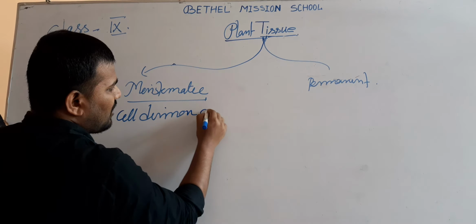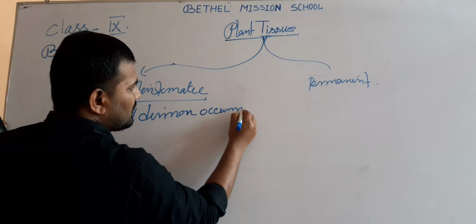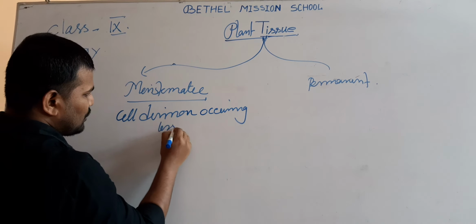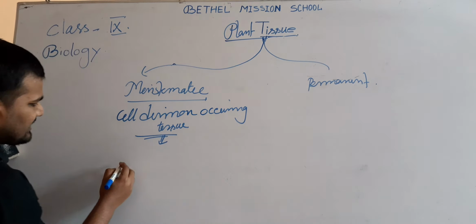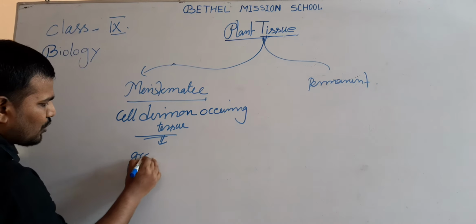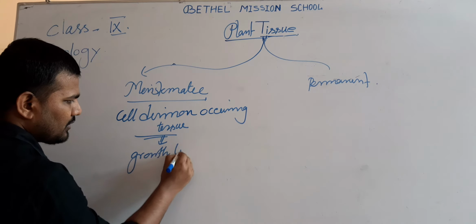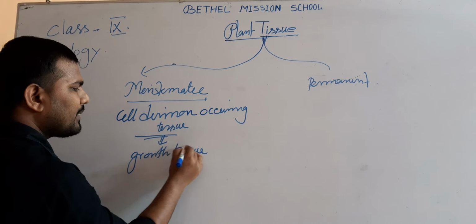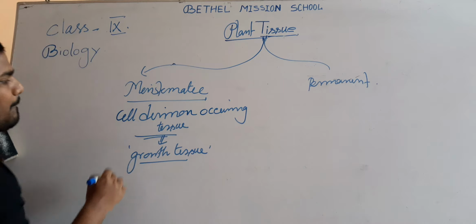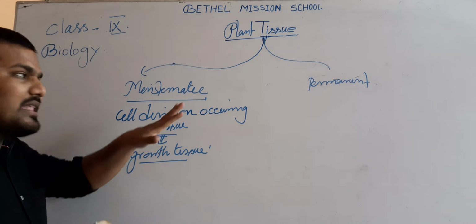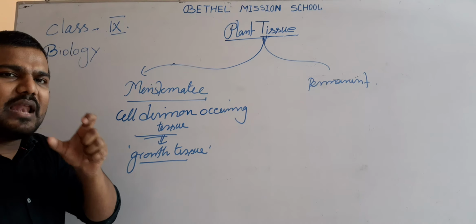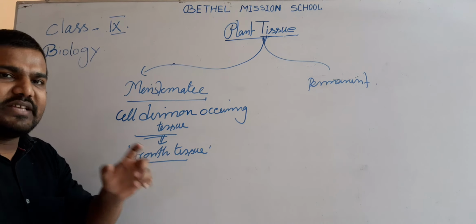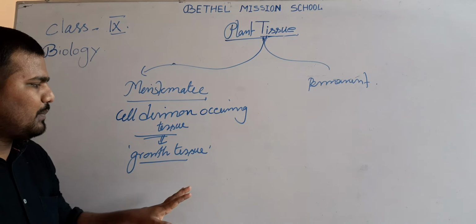This tissue is also known as growing tissue or growth tissue. Why? Because by using cell division, this tissue increases the cell number, which helps in growth, or change in the size or shape of the plant.